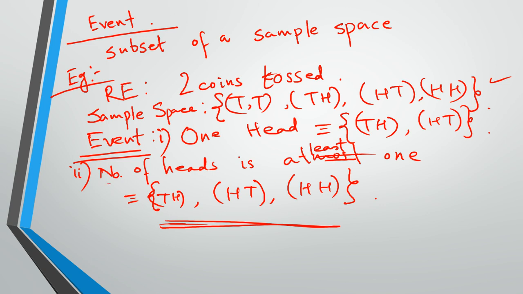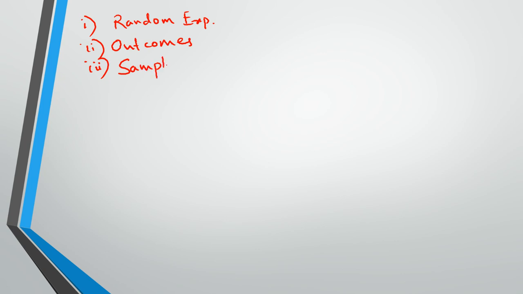Okay, so I guess now these four definitions are clear. What is a random experiment? What are outcomes? What is a sample space? And what is an event? Just a quick way: event is a subset of the sample space.